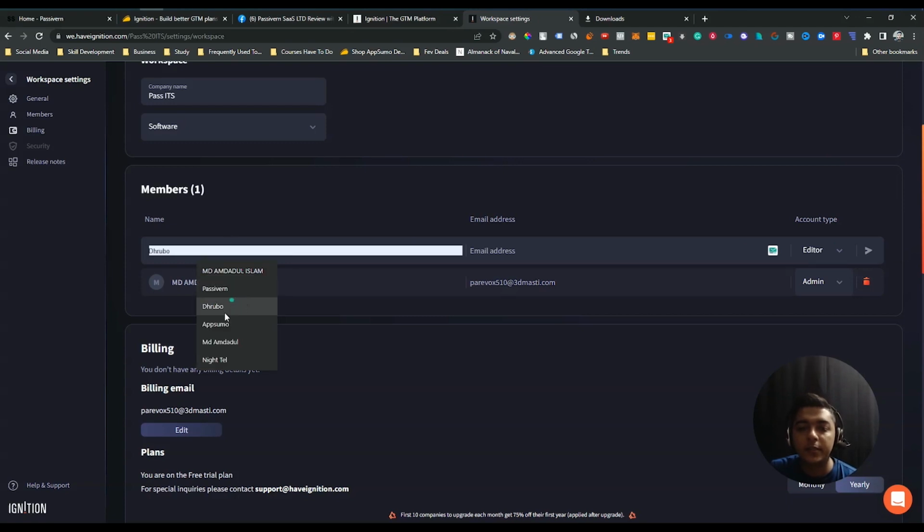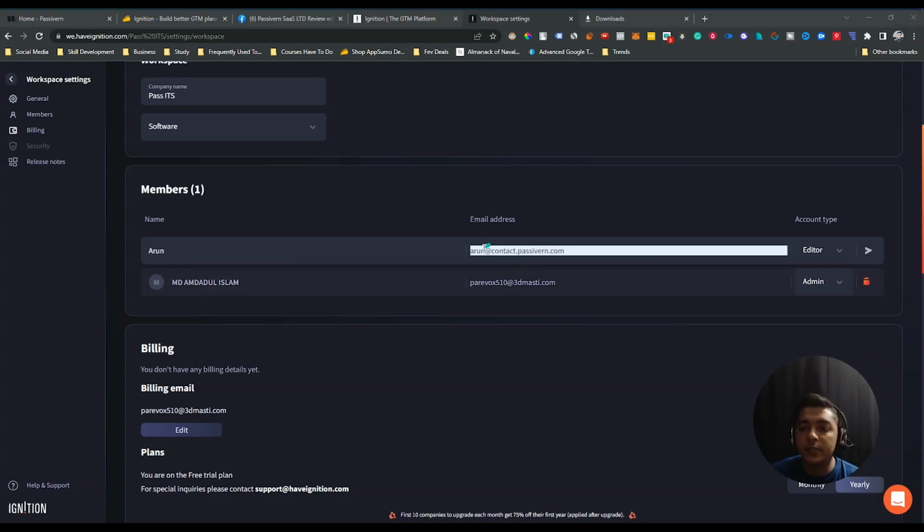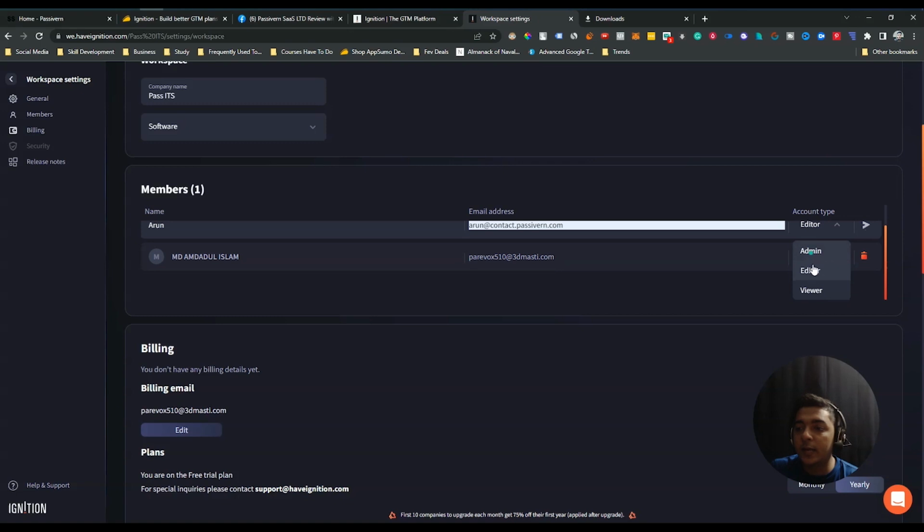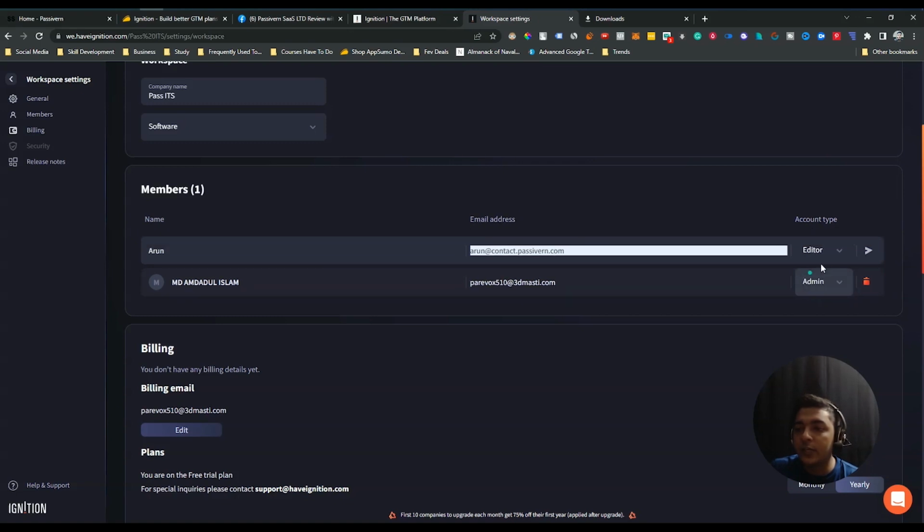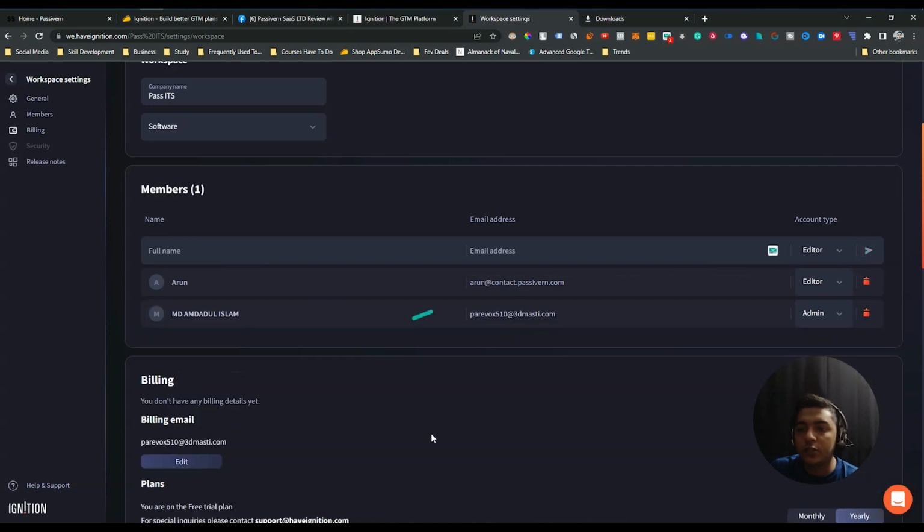Suppose my team member's name is maybe Orun, and suppose this is his email, and you can also select the role. See, there are admin role, editor role, and viewer role. Suppose I select the editor role here. That means I'm assigning this person as the editor of my Ignition dashboard. Then I will send the invitation to him and he will get the invitation basically. So these are the things.